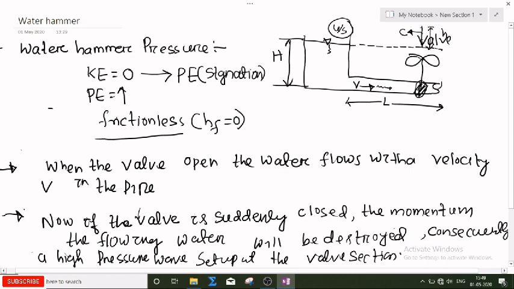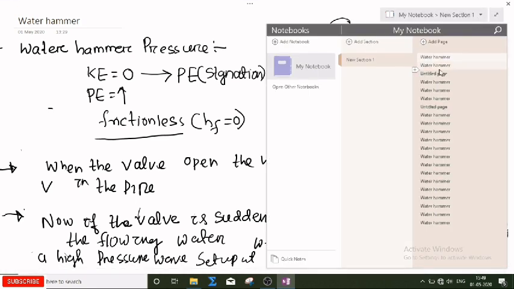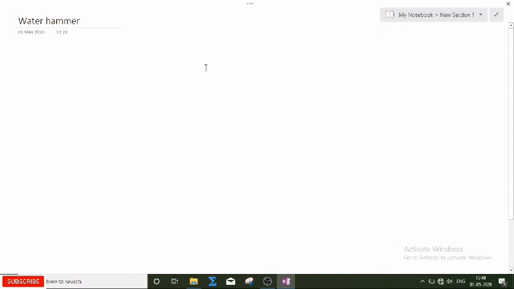Now what will happen? This pressure wave which is set up at that valve section, now it will travel. It will travel definitely, because now it will propagate. But with what speed will it propagate? It will propagate with the speed of sound, and it causes a hammering action in a pipe. That action is called knocking.